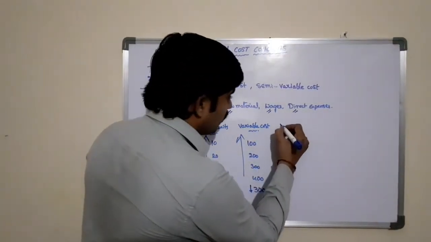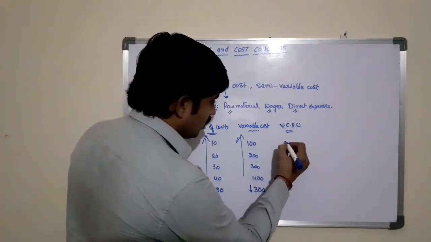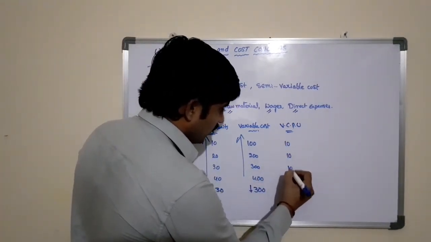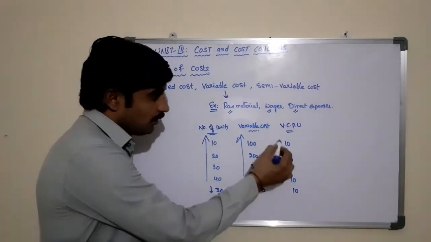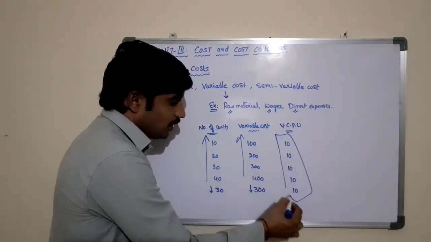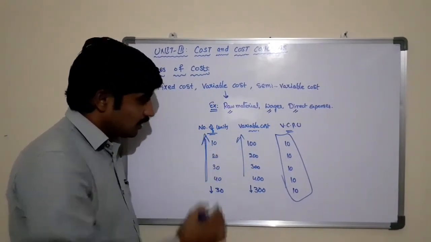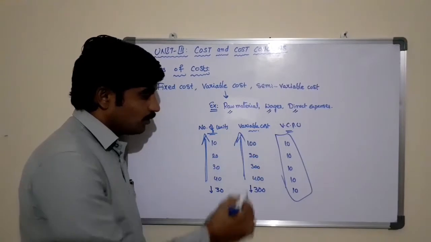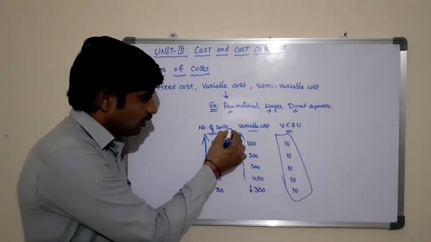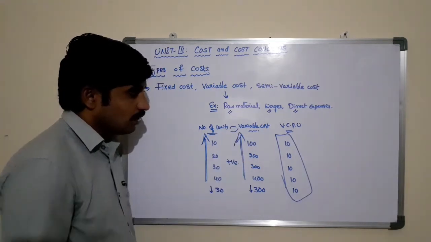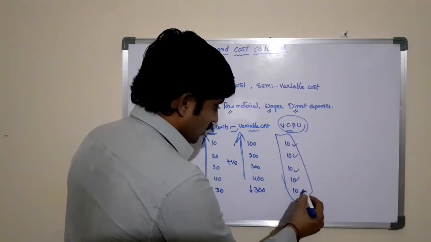Here the variable cost per unit is constant for a certain period. The variable cost per unit will be constant, while as you increase the number of units, the total variable cost will also increase. There is a positive relationship between the number of units and the variable cost, where the variable cost per unit remains constant.